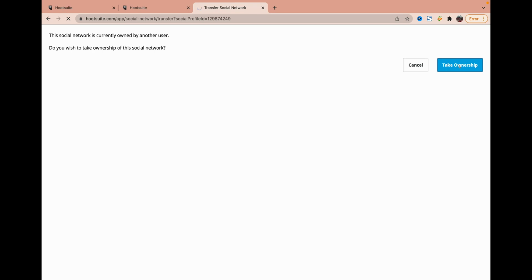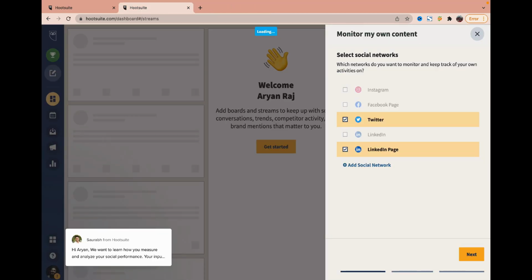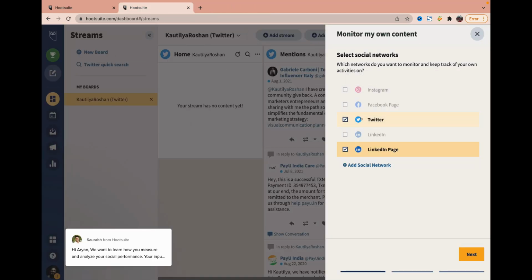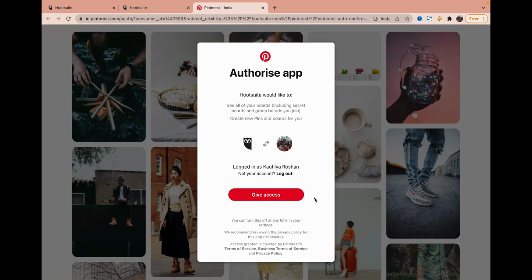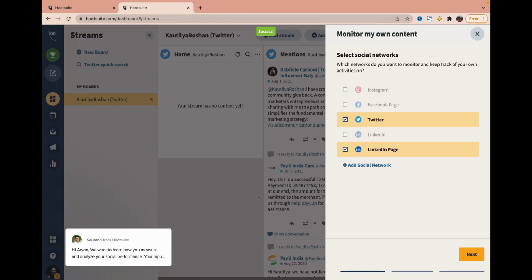Take ownership. If you are using different accounts, they will ask for ownership. So I have added Twitter here. Similarly, if I want to add anything else, like Instagram or Pinterest, I can do that. Suppose I want Pinterest, I can go here and authorize the app and give the access. So Pinterest is also added.